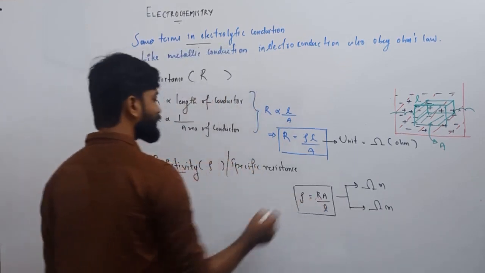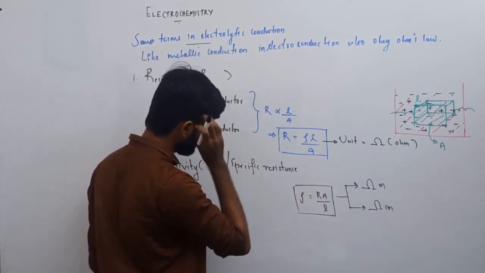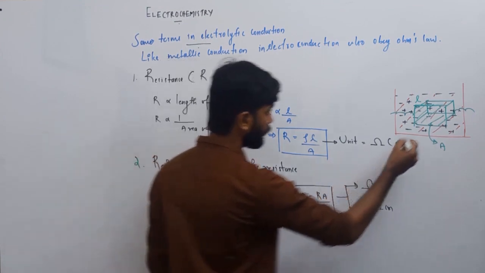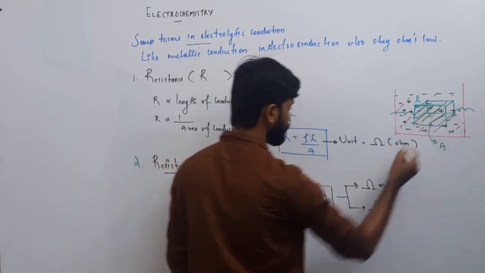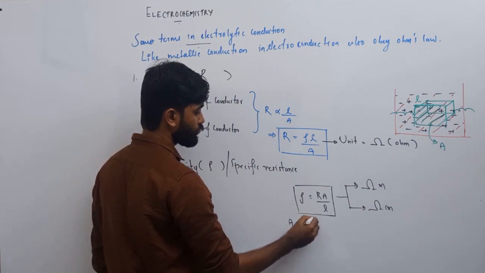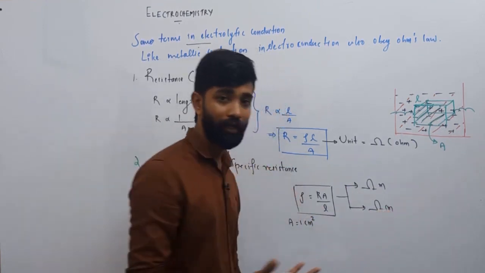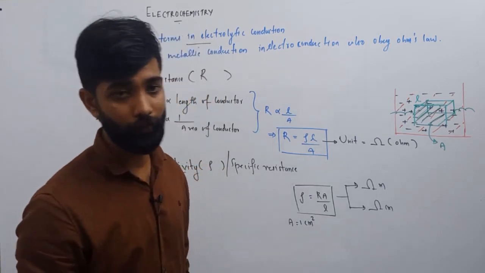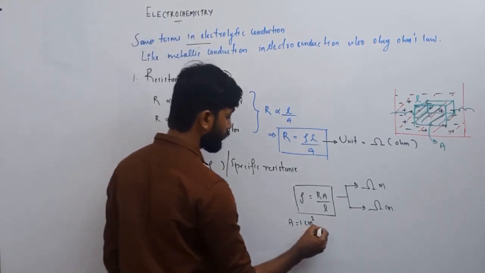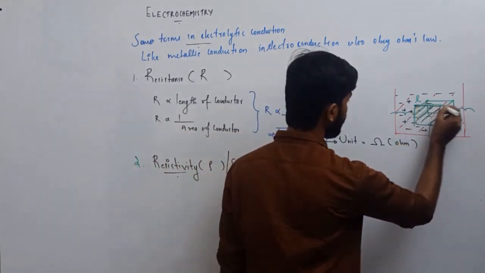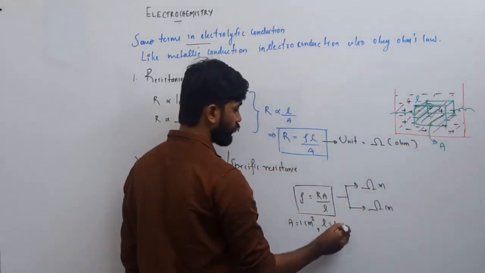Fine. So from this expression, let me do something. If the area of my conductor is 1 centimeter square. I told you that here centimeter dimension is more comfortable than meter dimension. So area of the conductor is 1 centimeter square, and the length of your conductor is 1 centimeter.